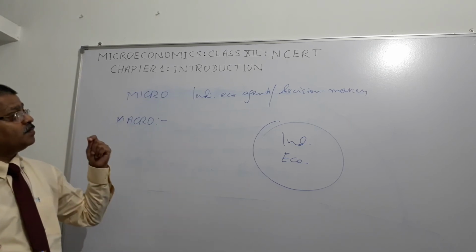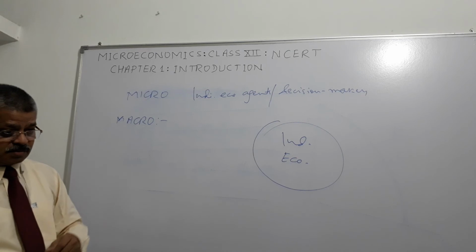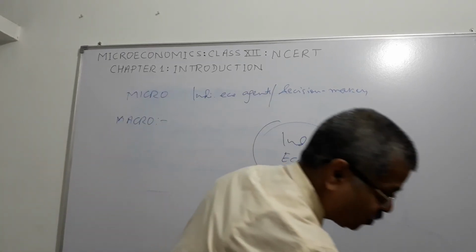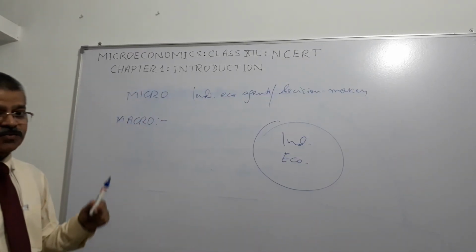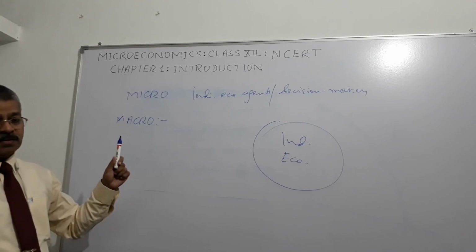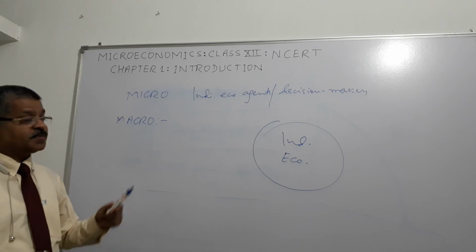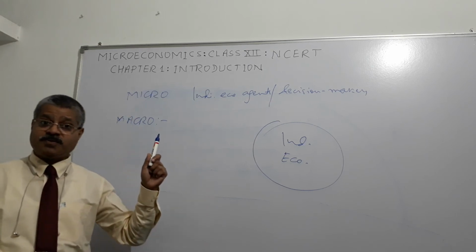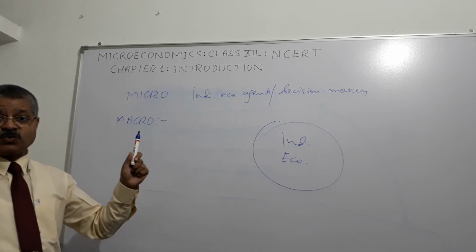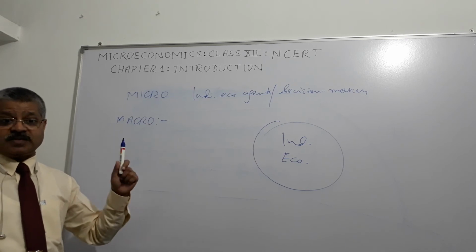I hope you got chapter 1 of the NCERT book, Introduction, in which we discussed a simple economy, scarce resources with individuals as well as with the society, and basic economic problems: allocation of scarce resources and distribution of goods and services.